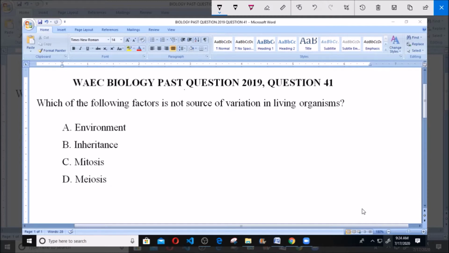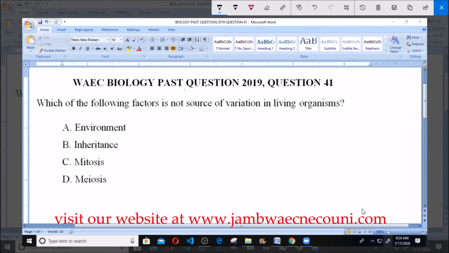Which of the following factors is not a source of variation in living organisms? A. Environment, B. Inheritance, C. Mitosis, and D. Meiosis. Now, what is variation?